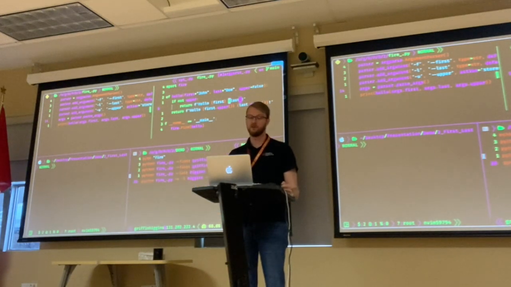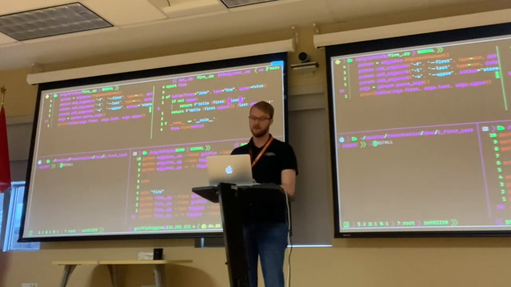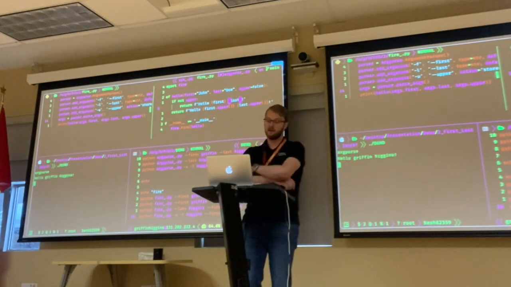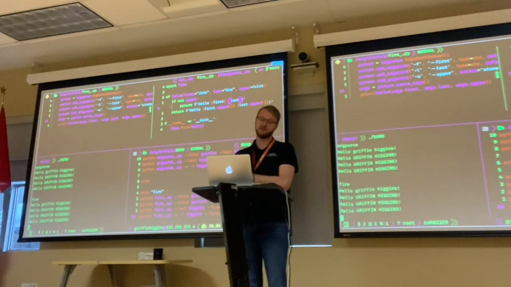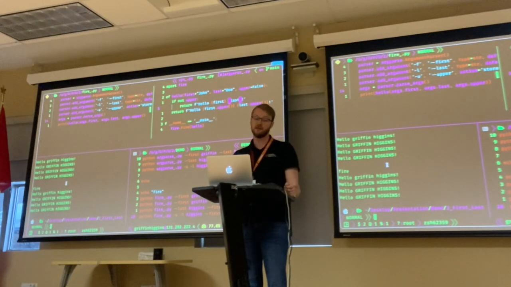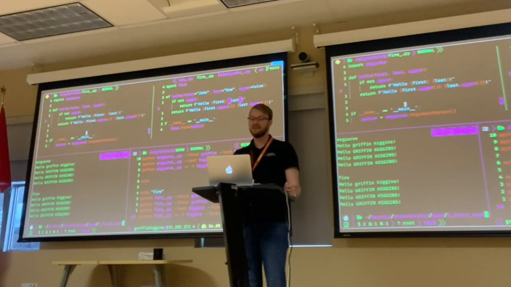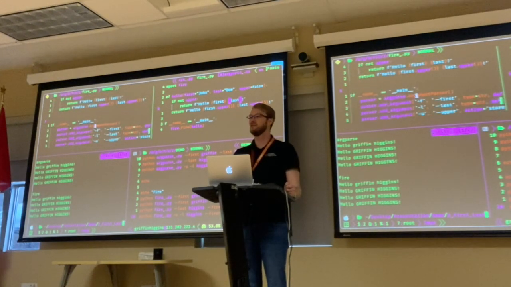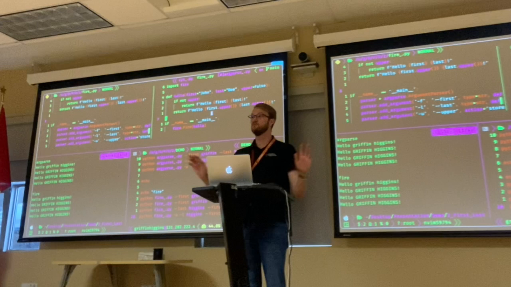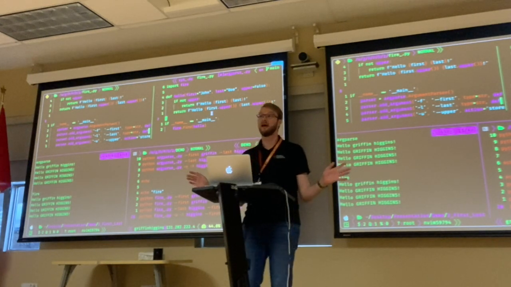And again, if we run this in our terminal, we can see that it will print out the same thing for both of them. So it just has some slightly different arguments applied if we're doing the uppercase or the lowercase. But something I want you to take away is that here, we didn't actually have to go and define this giant flag parser. All we did was import this tiny little library. We just imported Fire, and then boom, it was done. We didn't have to do any extra work.